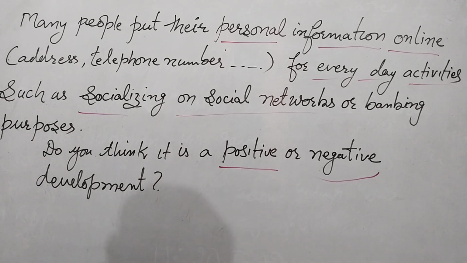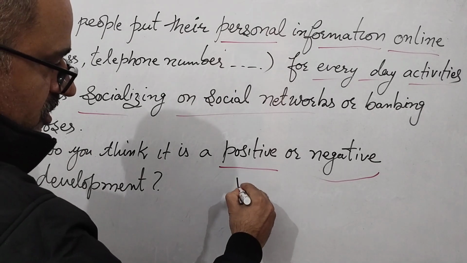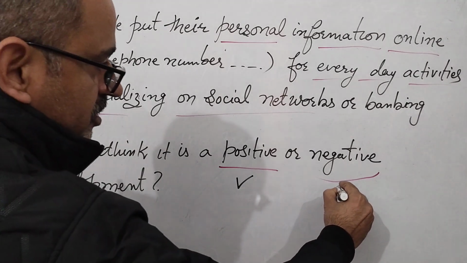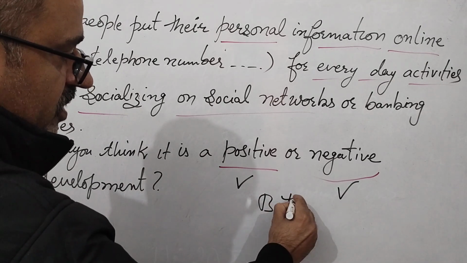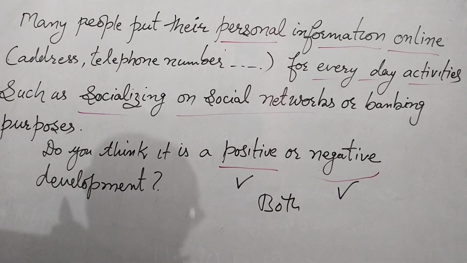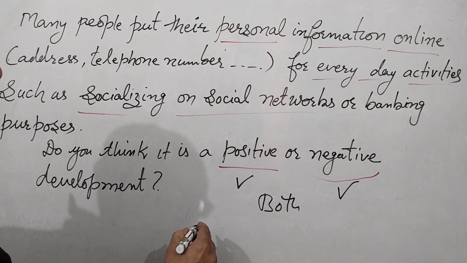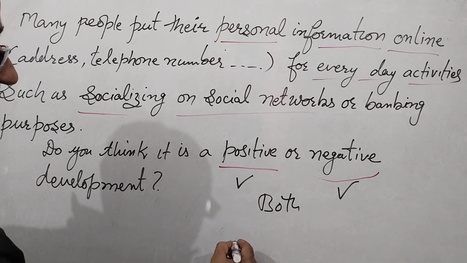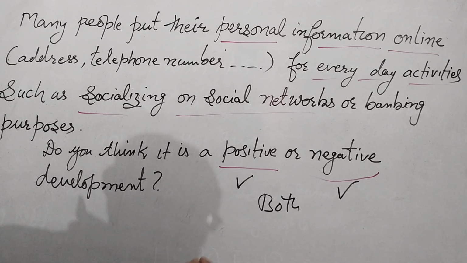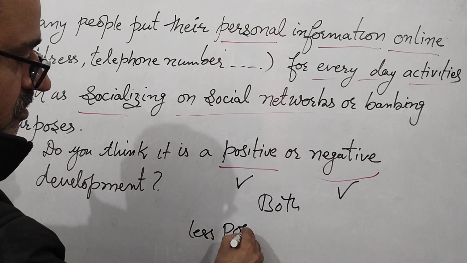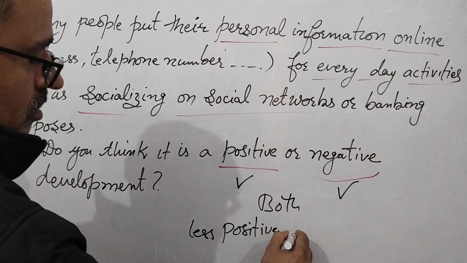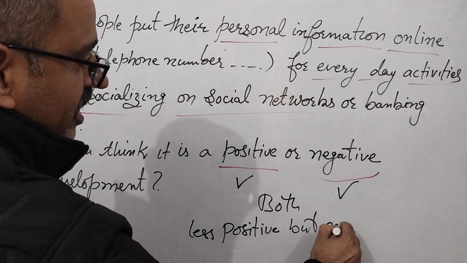So what are your views? Is this positive or negative? So you can say that here you have options: you can say yes, it is a positive development, or you can also say it is a negative development, or you can say it is both positive and negative, or you can say it has a few positive points, however it is more negative, meaning it is less positive but more negative.